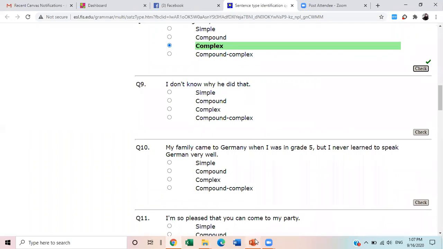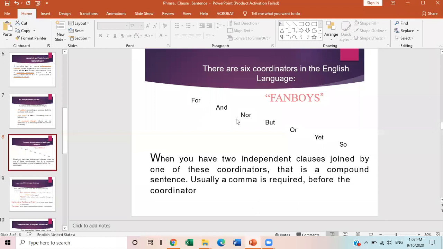Acha. So remember FANBOYS: for, and, nor, but, or, yet, so. There is no such word in this sentence.